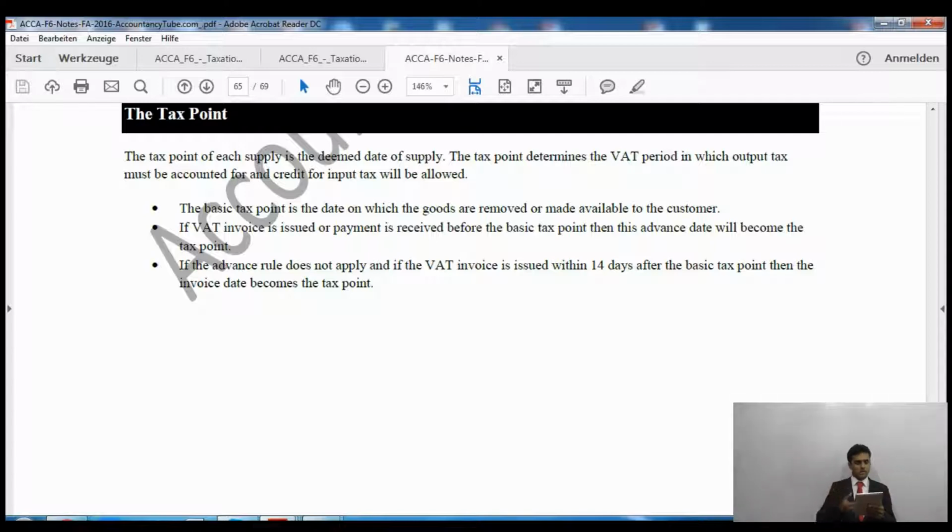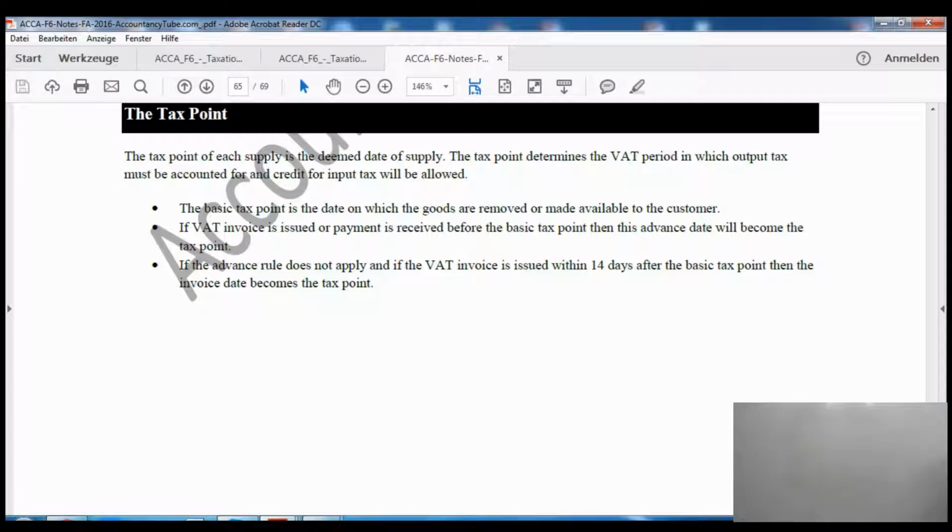Alright, so there are 3 different rules. First, the normal rule is that whenever the goods are removed or made available to the customer, that will be our tax point. Now, if the invoice is issued earlier than that, that will be our tax point. However, if the invoice is not issued earlier than that, but is issued within the 14 days, then that rule will apply. So, which is the third rule.